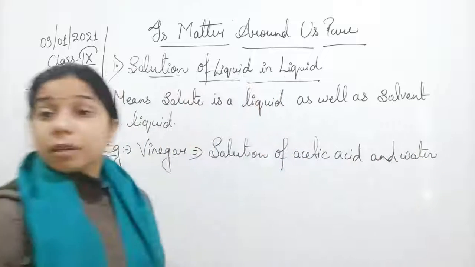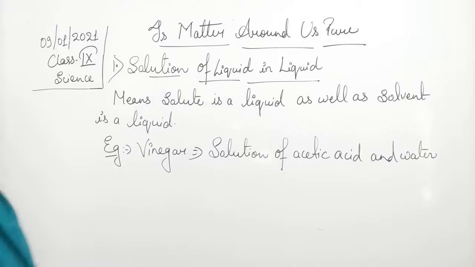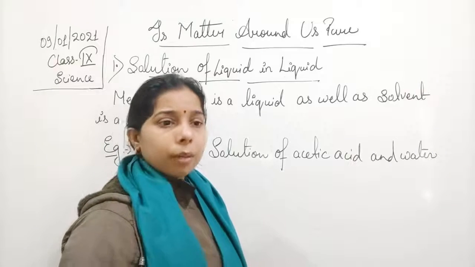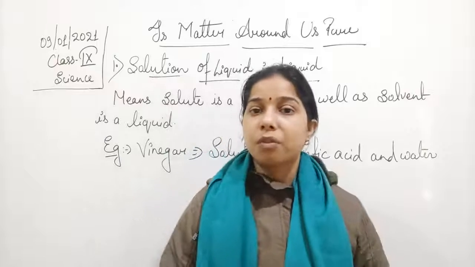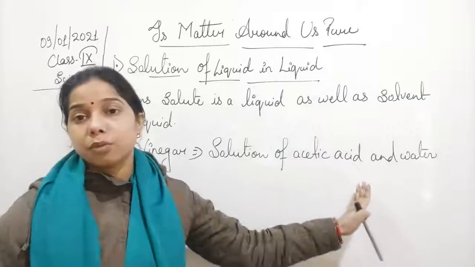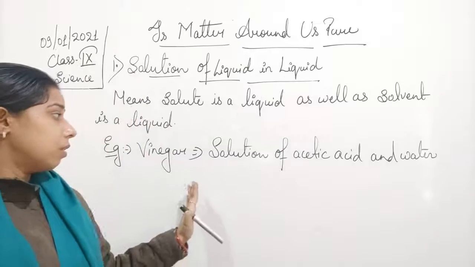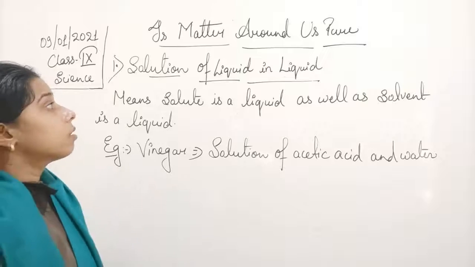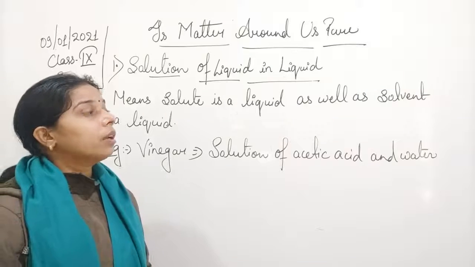So you see, students, acetic acid is also called ethanoic acid. So in a book, if it is given ethanoic instead of acetic, don't get confused. So acetic acid and the water will form the vinegar. Okay, so this is the solution of a liquid in liquid.